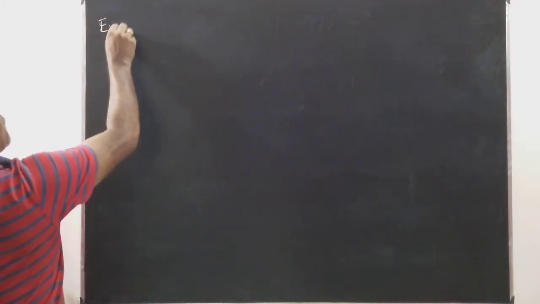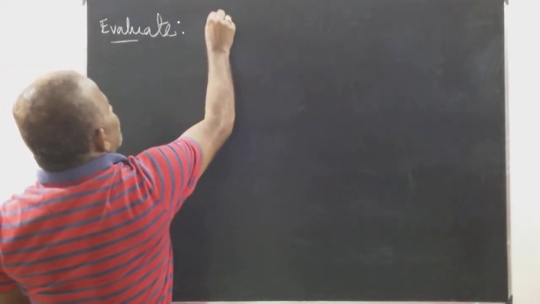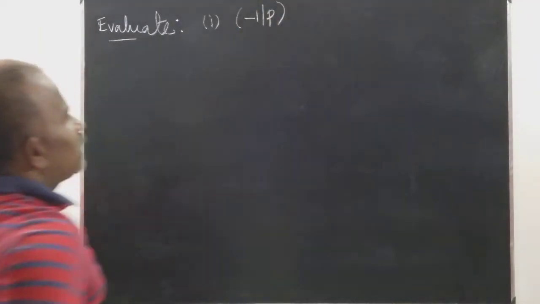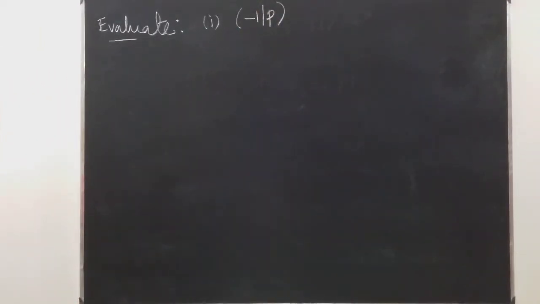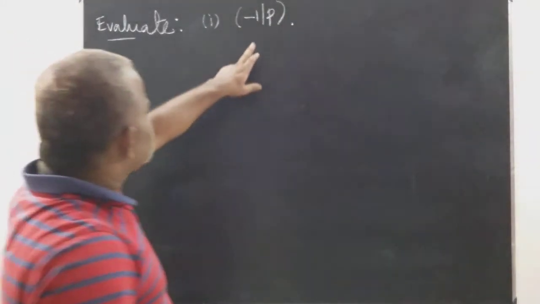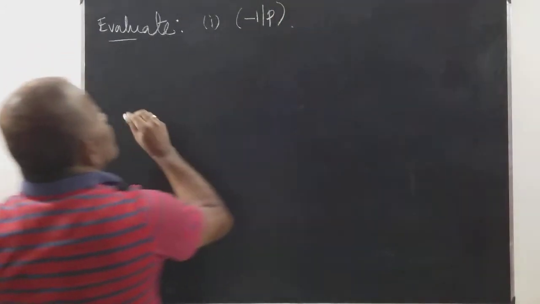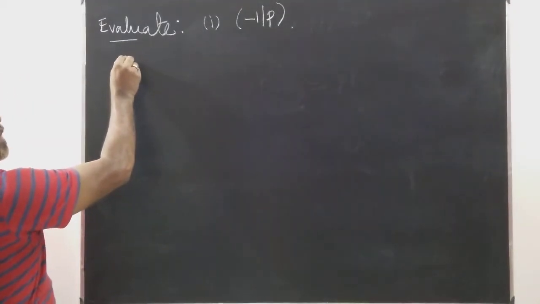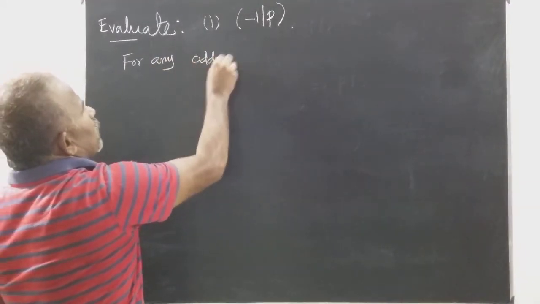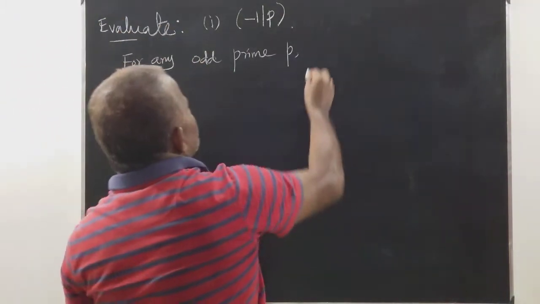Evaluate number 1: minus 1 over p. Evaluate number 1. So here, minus 1 over p. For any odd prime p, we have